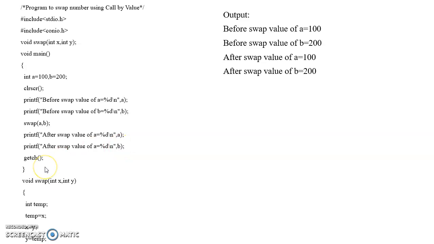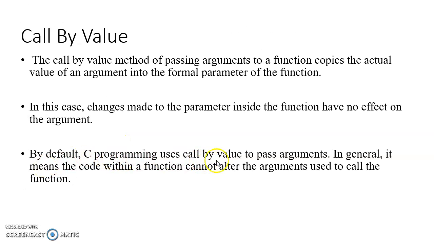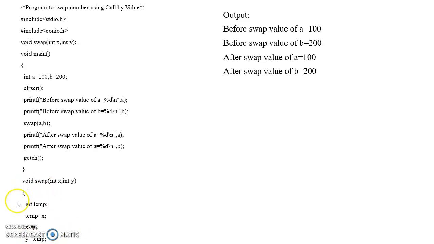As the previous slide says, call by value passes the argument, which means the code within the function cannot alter the arguments used to call the function. So the logic remains the same for that function only. It will not alter the values after the function. After the function, the original values of a and b will be printed as they are. There is no change after calling the function. Is it clear, everyone? So that is the concept of call by value.